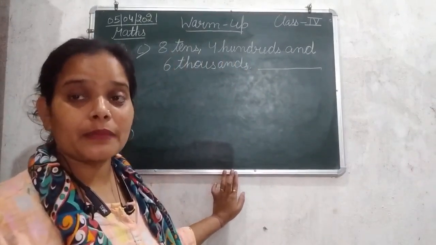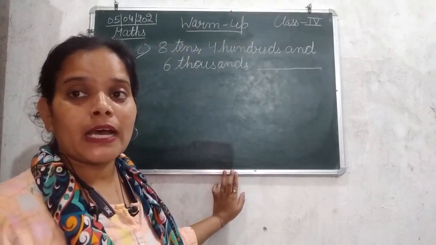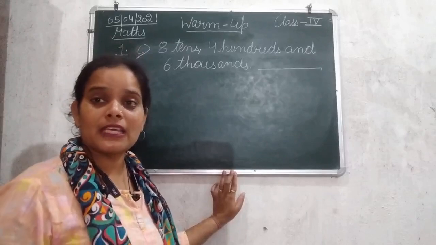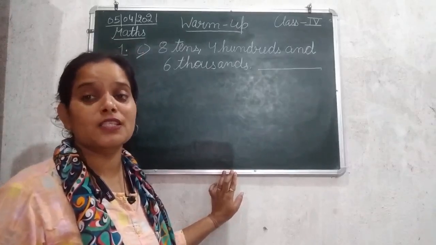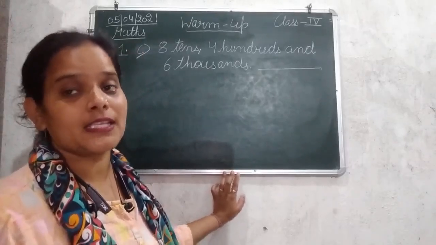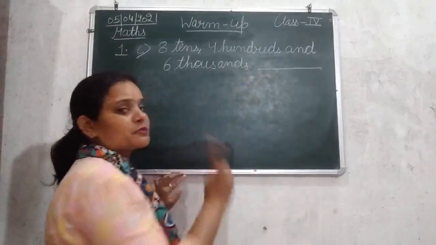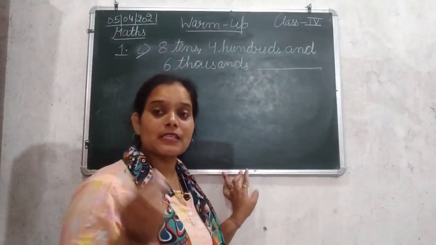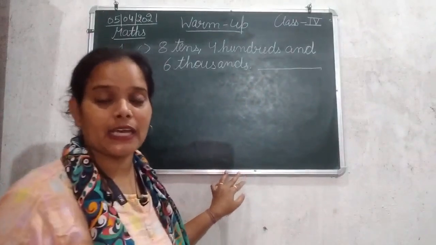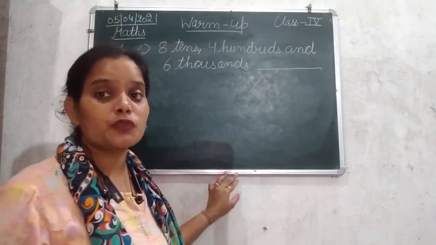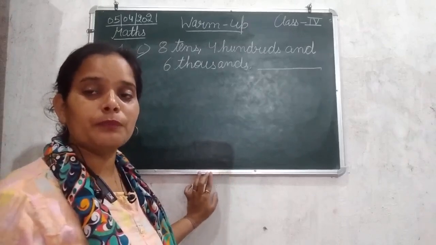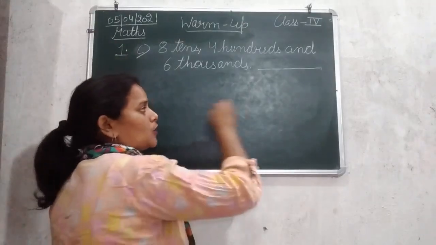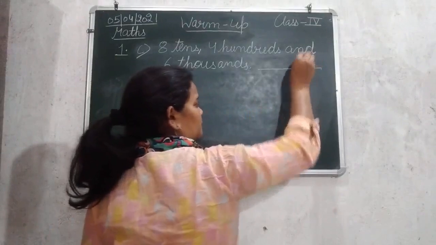So if nothing is given, we are going to write it as 0, because nothing is given at ones place. I showed you in the first sum that if no digit is given at a place value but the next place values are given, we put 0 in place of that. So at ones place we will put 0.